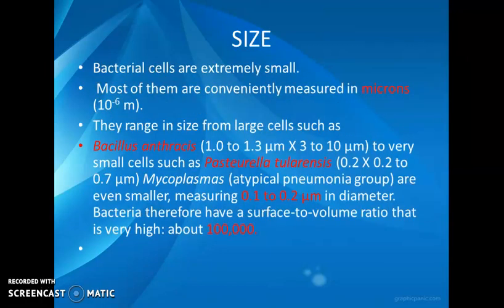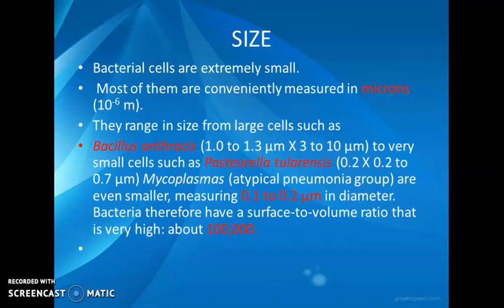So coming to the morphology of the bacteria, a typical bacterial cell can be described based on size, shape, and arrangement. First of all, we can discuss the size of the bacteria. What is the unit of measurement used in bacteriology?